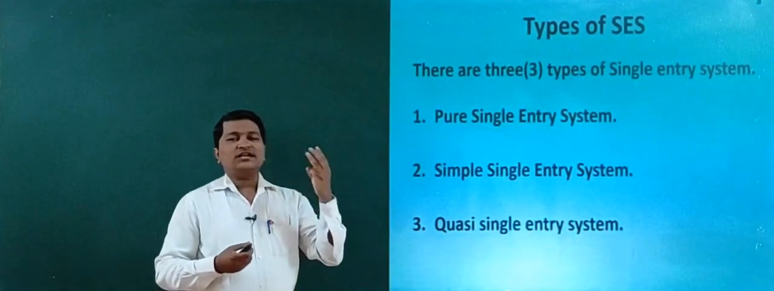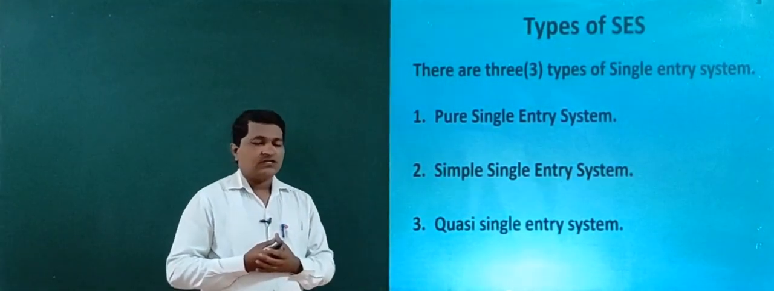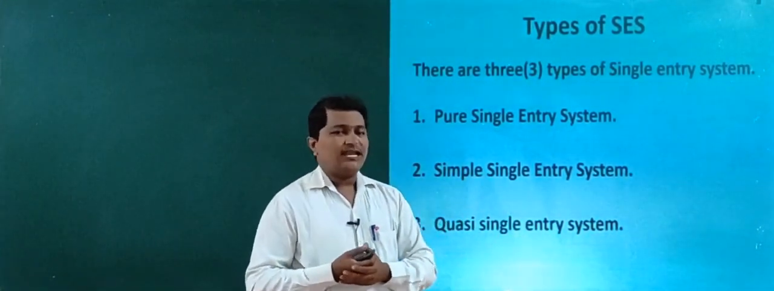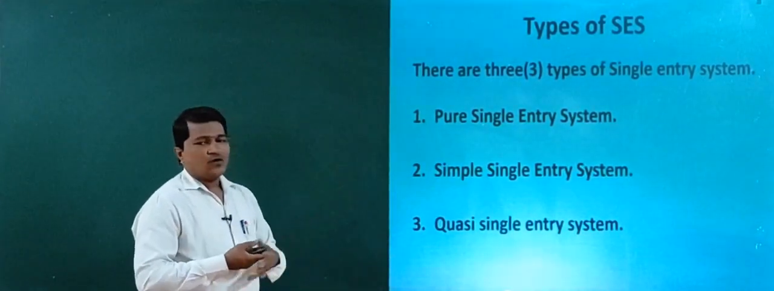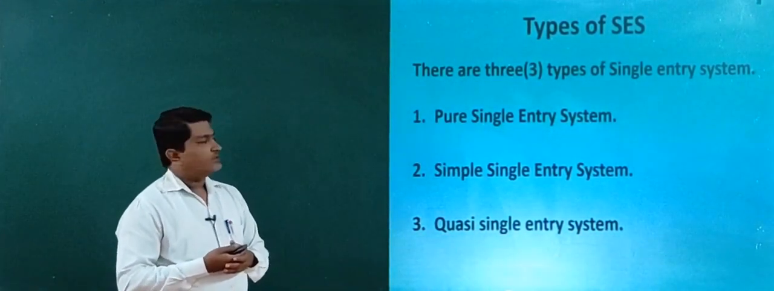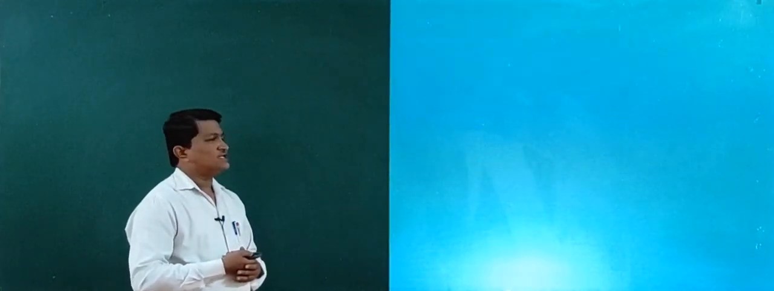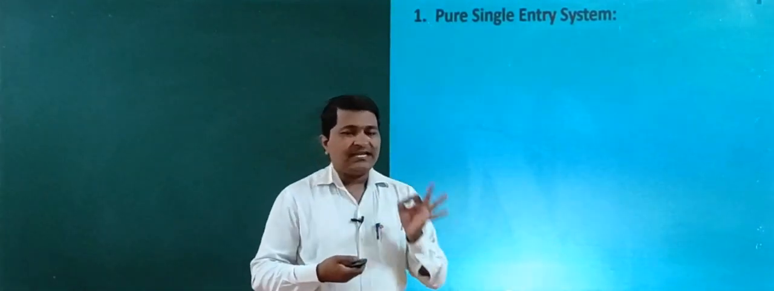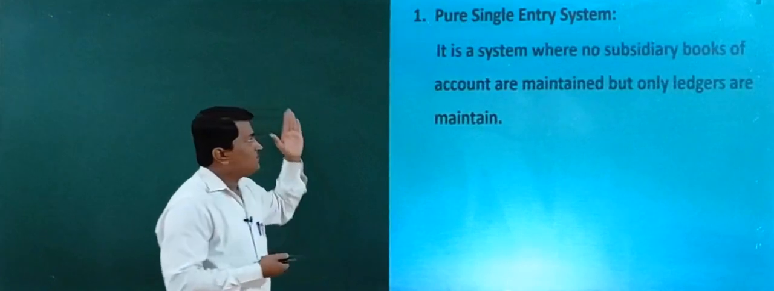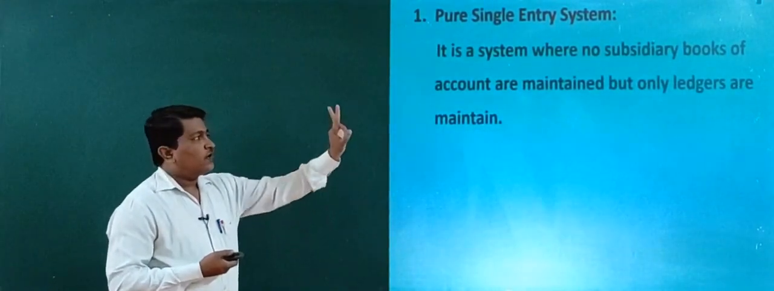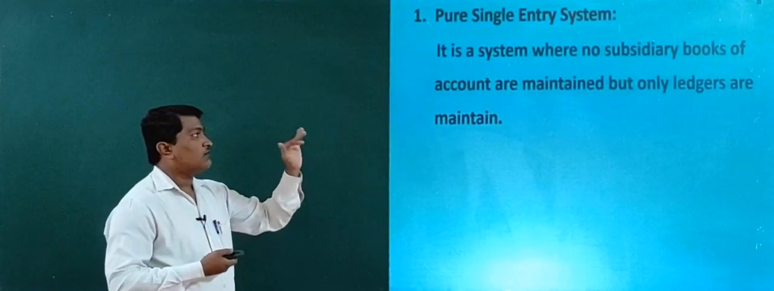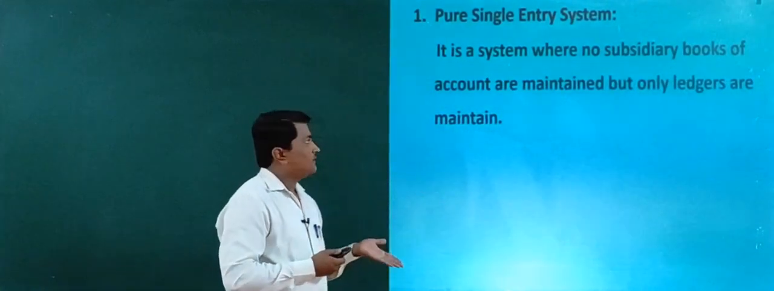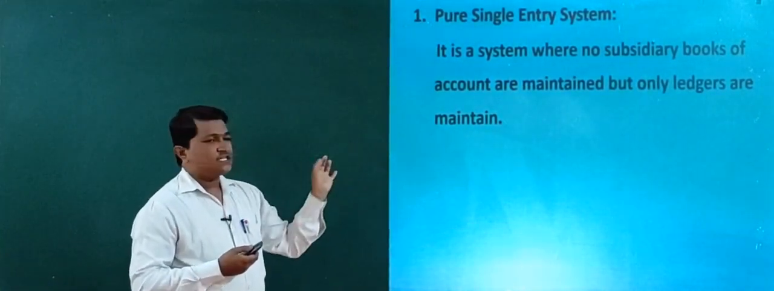These are the main three types in single entry system, means a single entry system can be maintained with any of these three types. So let's discuss one by one all the three single entry systems. First one is pure single entry system. What does pure single entry system mean? Pure single entry system is a system where no subsidiary books of accounts are maintained, but only ledgers are maintained.